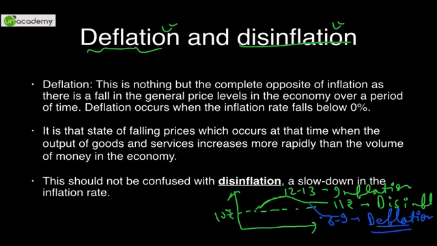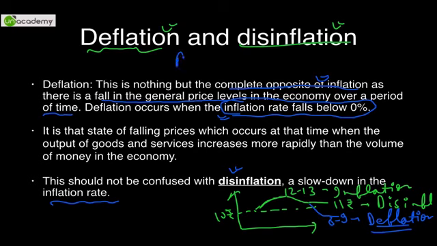Is that understood? Deflation is the exact opposite of inflation. Deflation is a decrease in the prices, the complete reverse of inflation, because there is a fall in the general price levels over a period of time. When the inflation rate falls below 0%, that is, a negative inflation rate, it is deflation, while disinflation is a slowdown in the inflation rate. As you see in the Asian crisis of 1997, a similar phenomenon was observed.